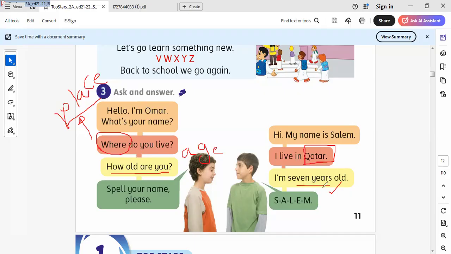So we must write the age in words, like seven years old, not with the digit. Digits are used in mathematics only. Let's continue the rest of the lesson.